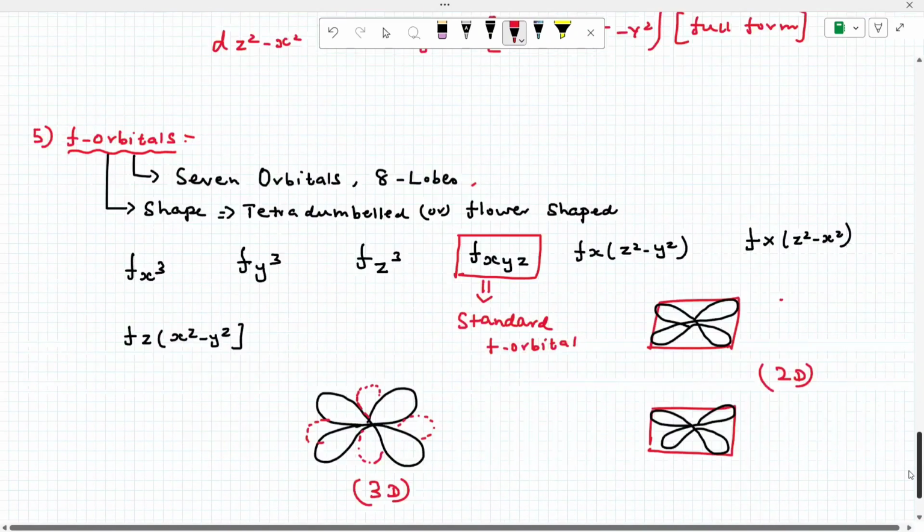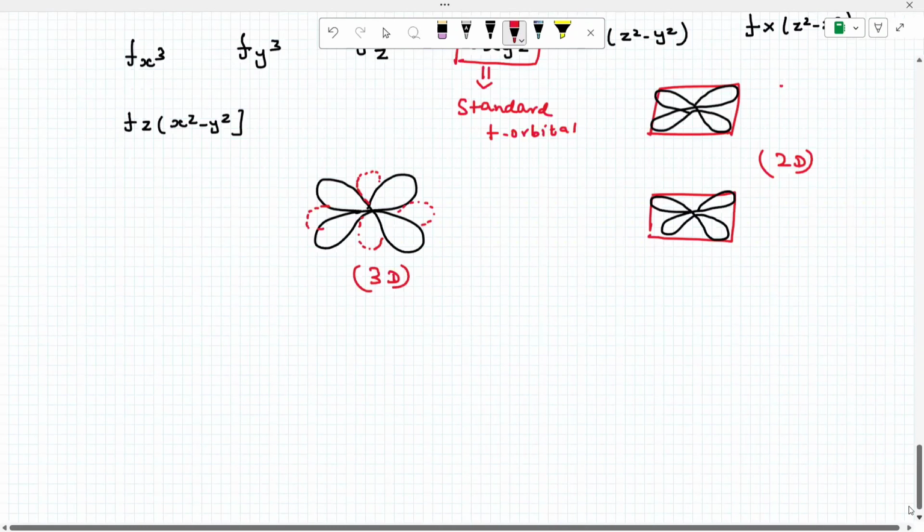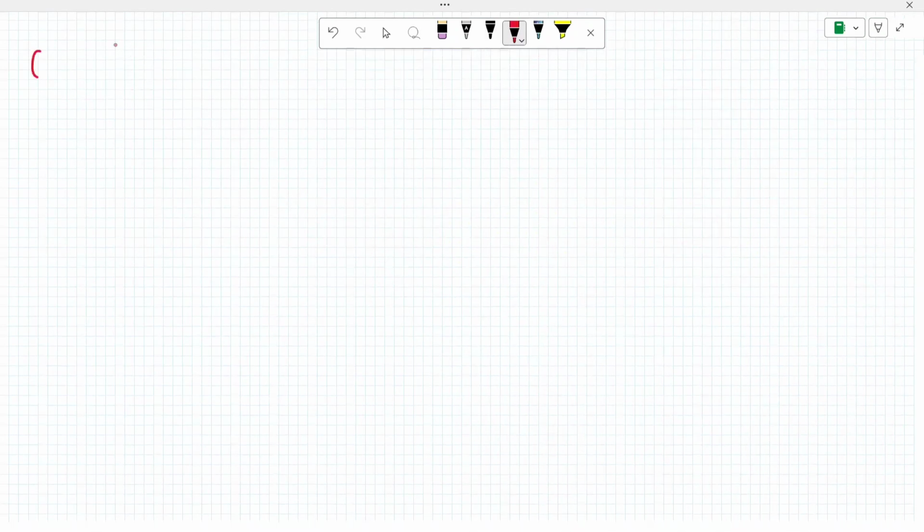Okay, now the most important topic in chemical bonding, that is called orbital overlapping. Next topic, very important, that is called overlapping. Now, what is meant by overlapping?